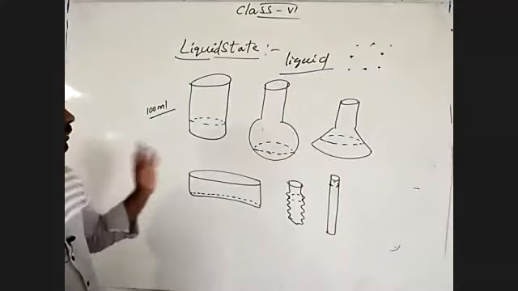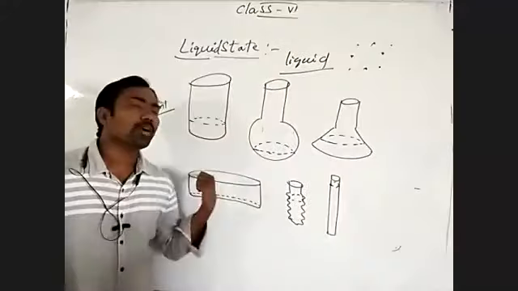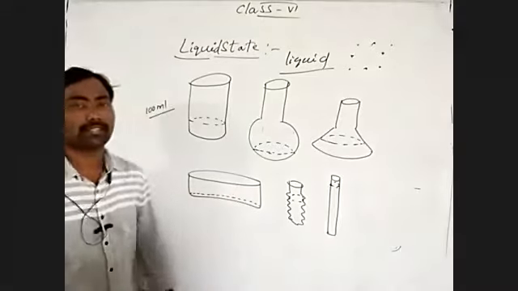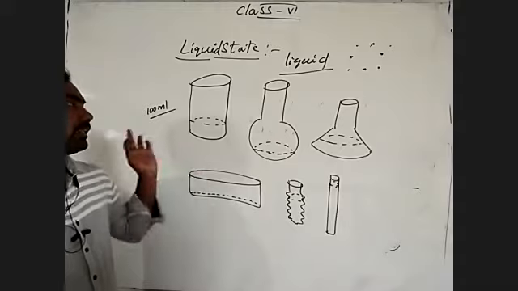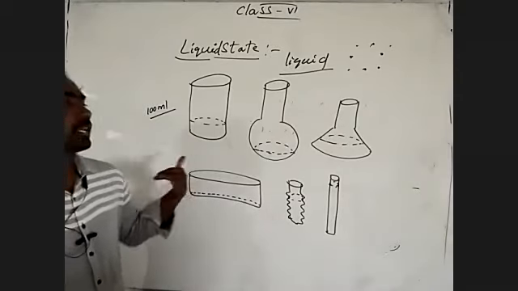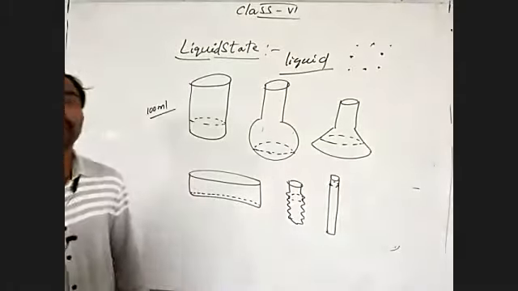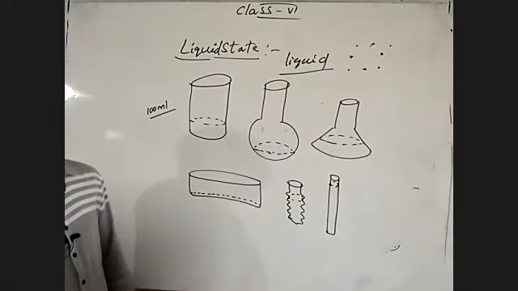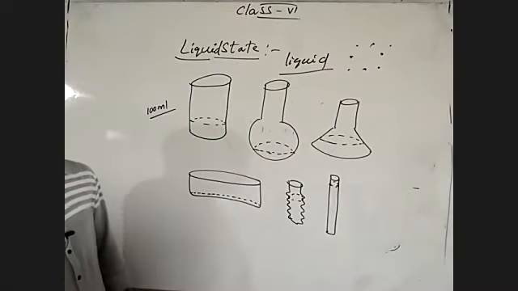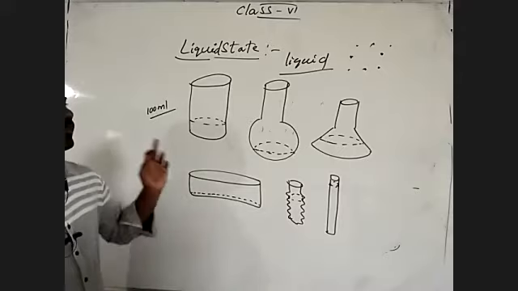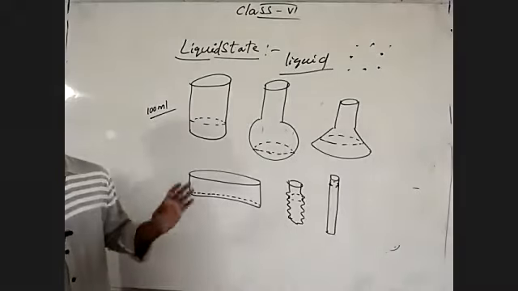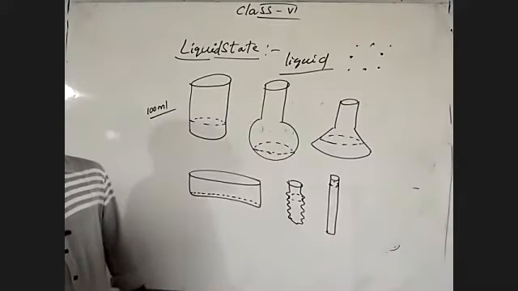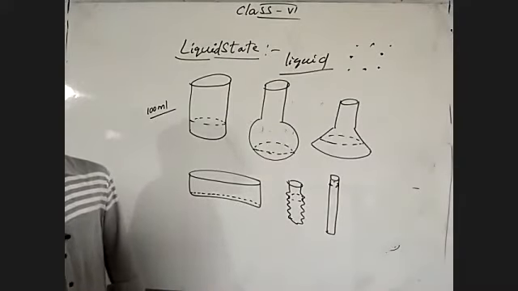So the shape of the liquid depends on the shape of the container. Liquid gains the shape of the container. Understand? So there is no fixed shape for a liquid; it depends on the container's shape. So that is one thing.